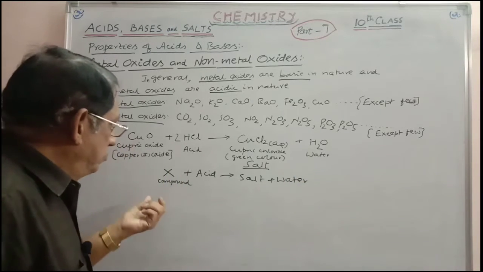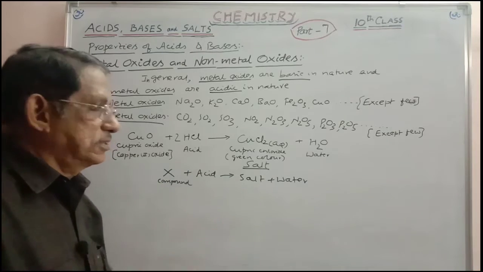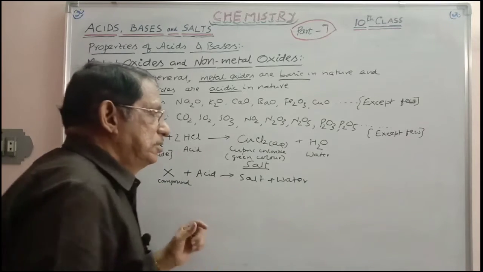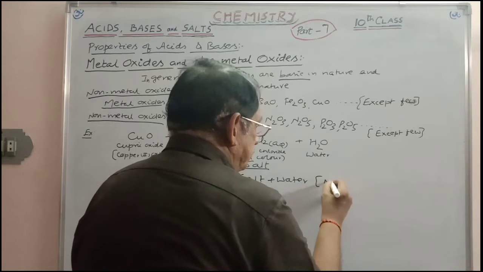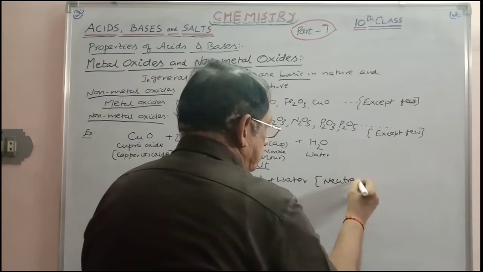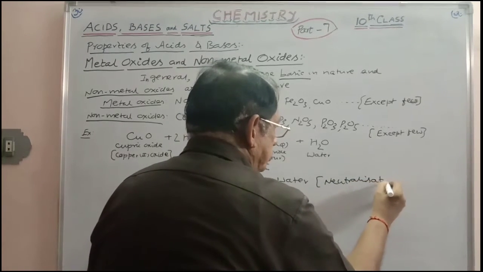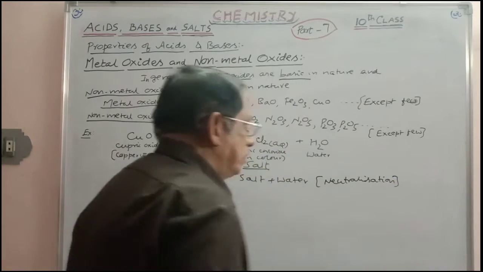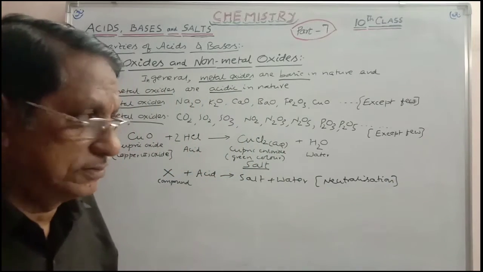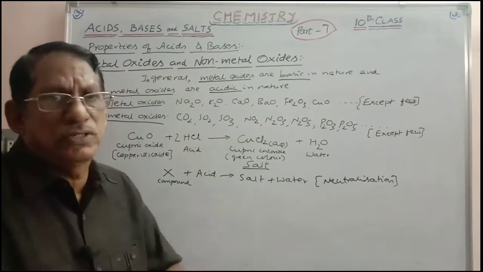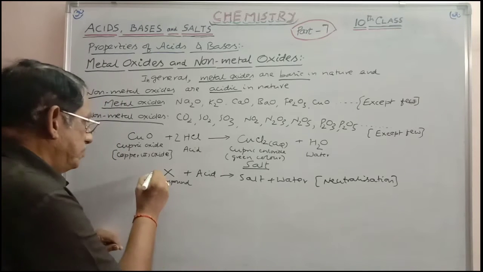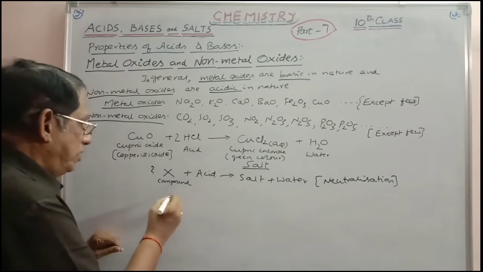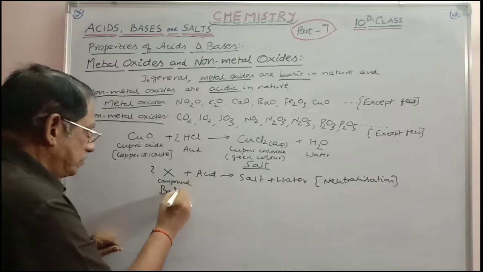When X compound is reacting with the acid, giving you salt and water, this is nothing but the example for neutralization. In the case of neutralization, acid reacts with the base only. So what is X here? It should be definitely base.